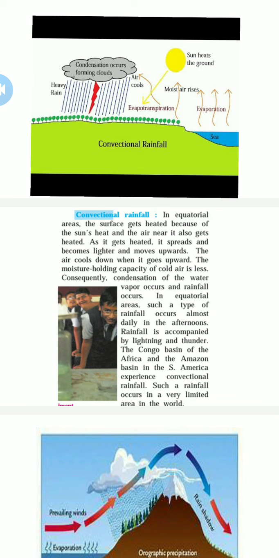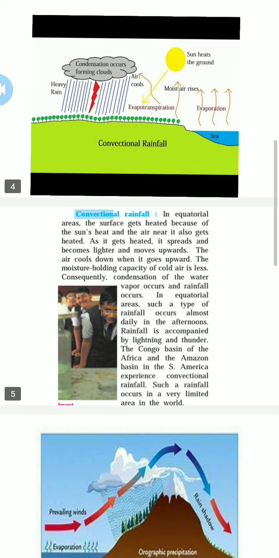Such rainfall occurs in a very limited area in the world. You cannot see conventional rainfall everywhere. Only selected areas or countries face it, because it comes at 4 p.m. by the heat of the sun, and it is also called the 4 o'clock shower.